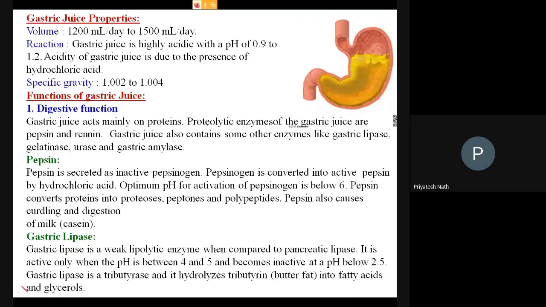Yeah. So look here. It basically contains the proteolytic enzymes. The proteolytic enzymes in the gastric juice are pepsin and renin. So these two proteolytic enzymes are there, and they cleave the protein.